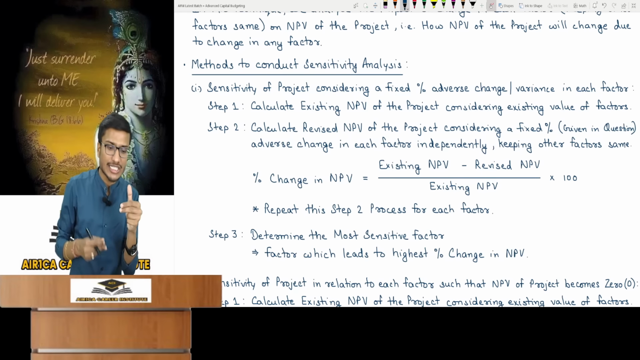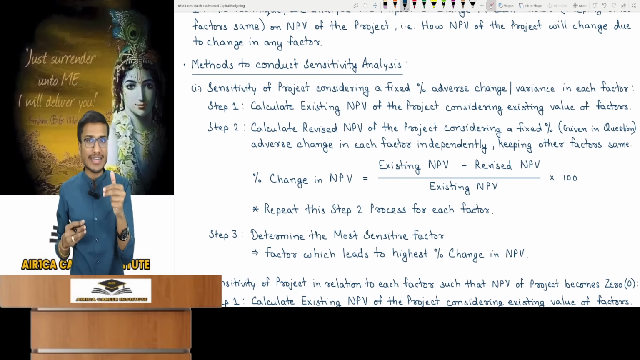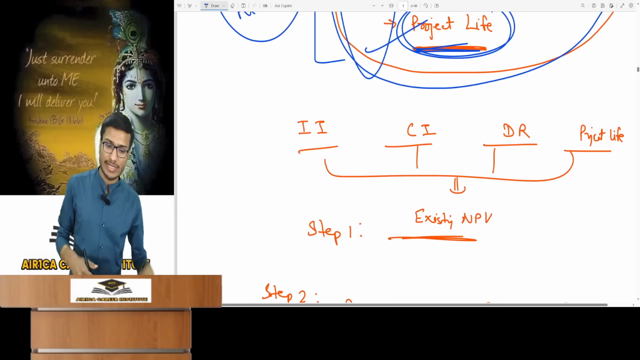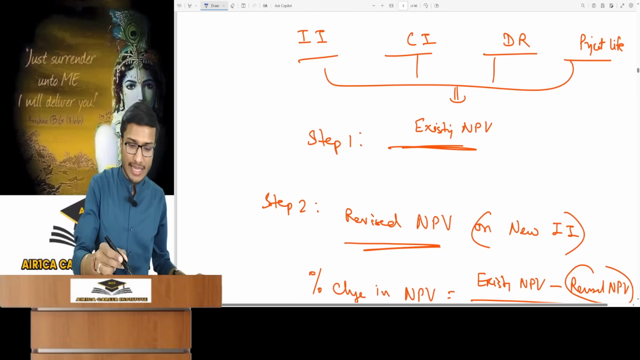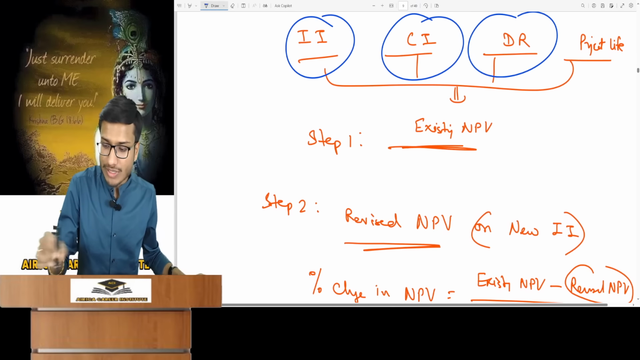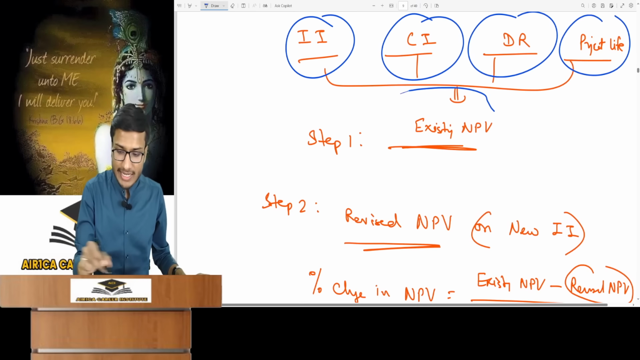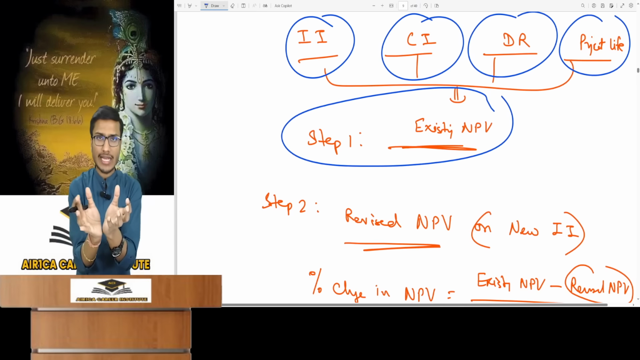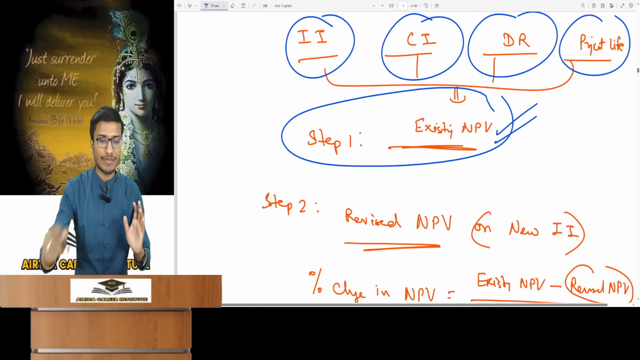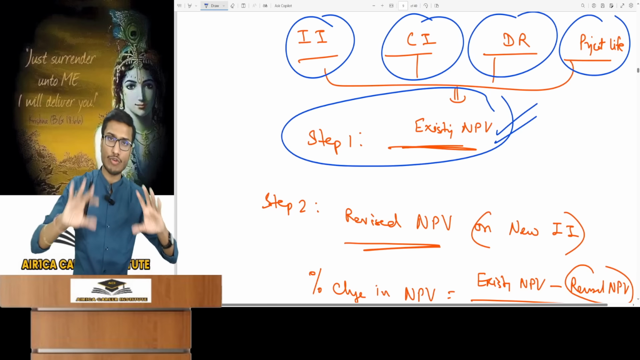You must also apply a fixed percent adverse change for each factor independently, as given in the question, keeping other factors the same. Listen carefully. Initial investment, cash inflow, discount rate, and project life are in the question. So you calculate the existing normal NPV. You already know how to find this, if the estimations we made remain the same.